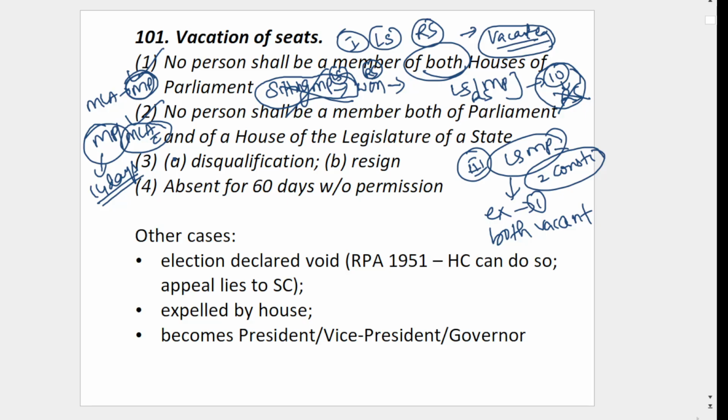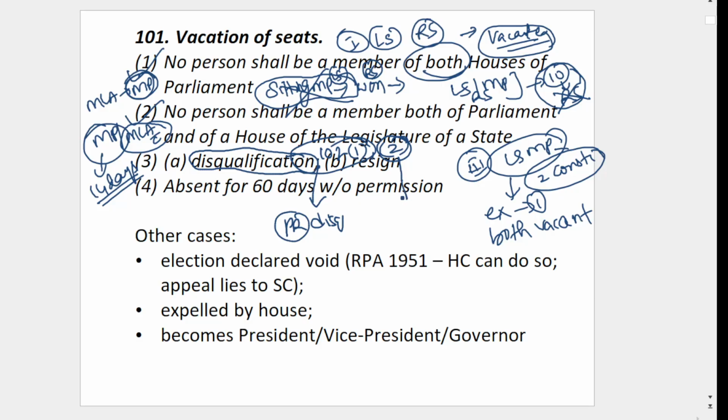Then Article 102 says there is disqualification. This is as per Article 102 Clause 1 and 102 Clause 2. Clause 1 says the president can disqualify.